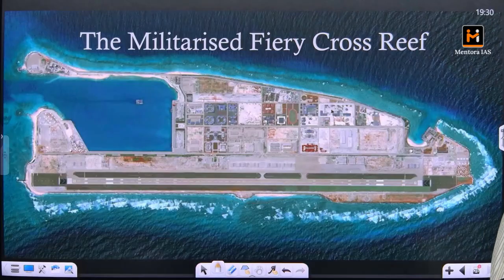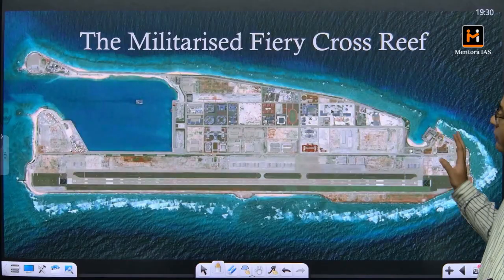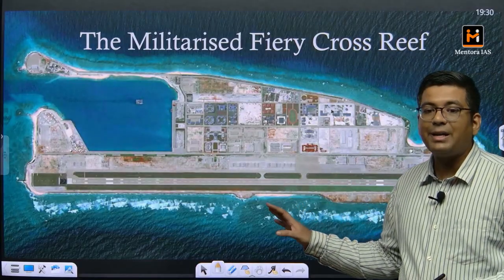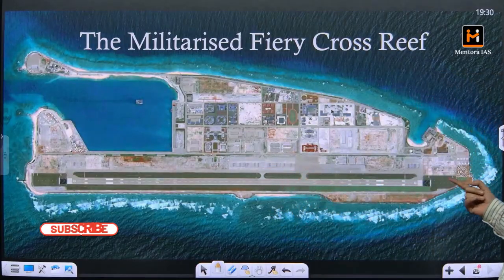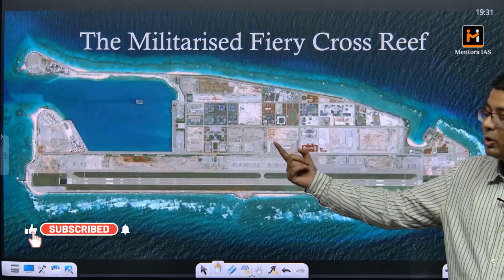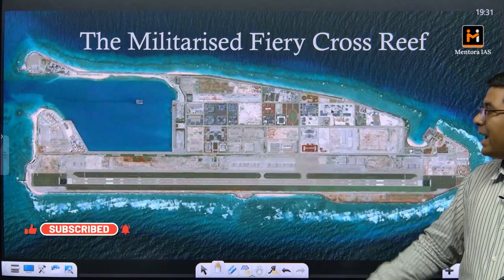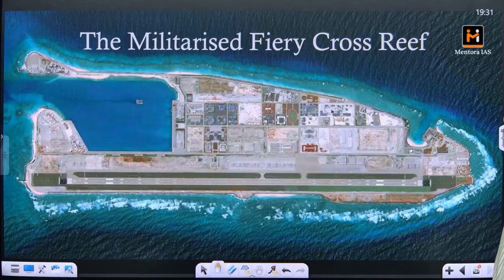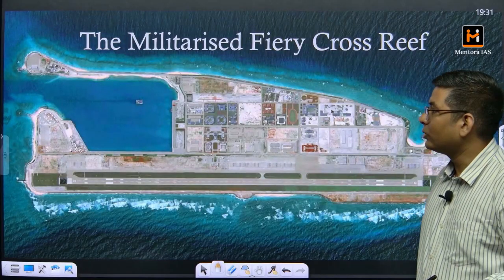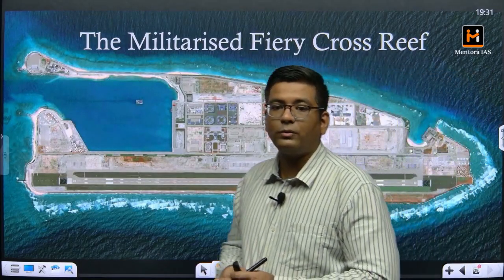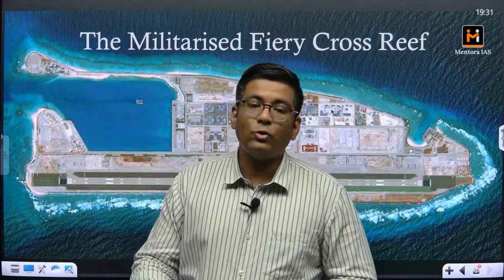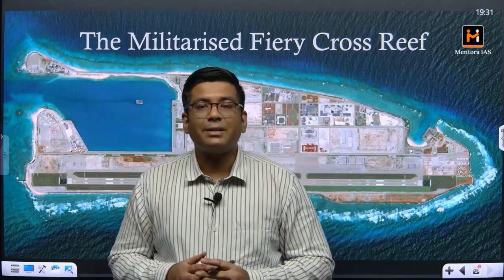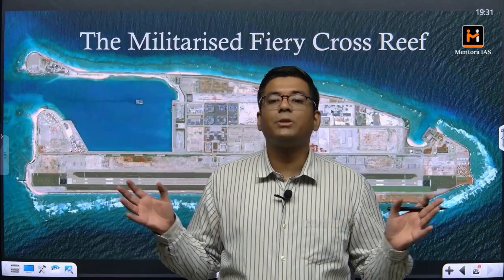Okay, this is the Fiery Cross Reef, again currently controlled by China, and you can see that this is also a deep naval base and an airstrip, completely militarized with a helipad as well. Okay, so this is how all of these countries are trying to militarize this entire region, and subsequently they would want to have more and more possession of these regions.